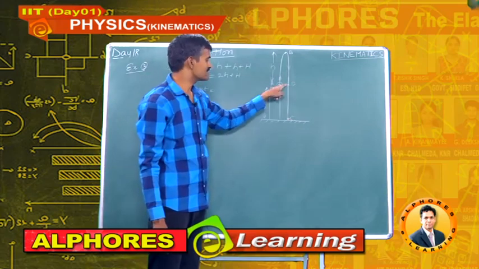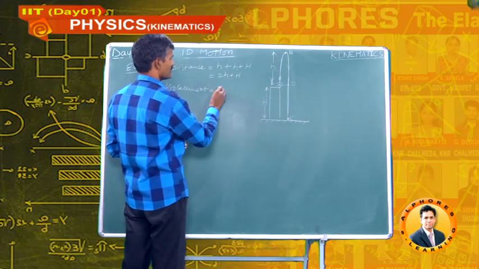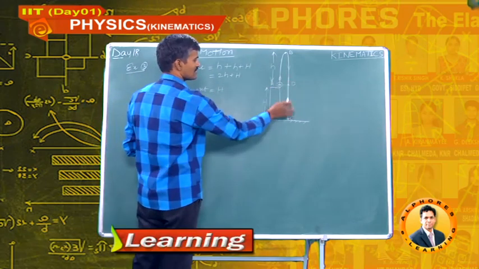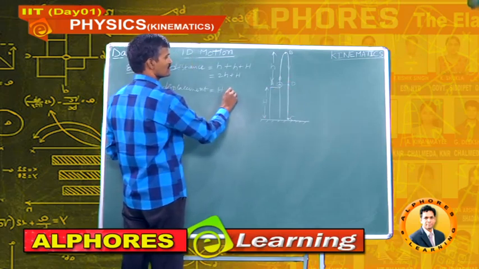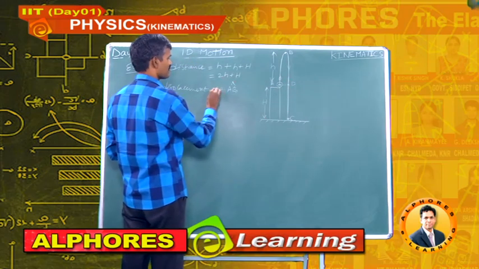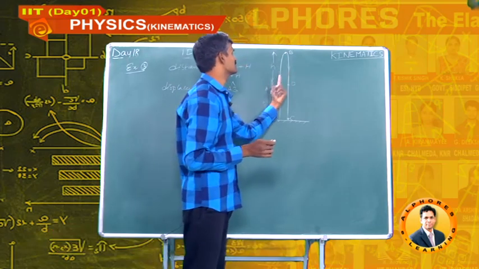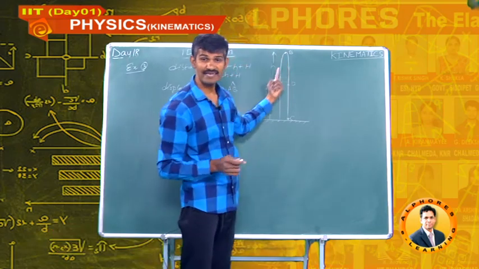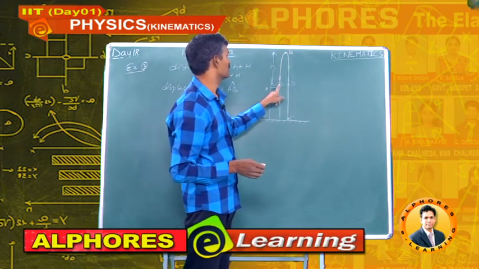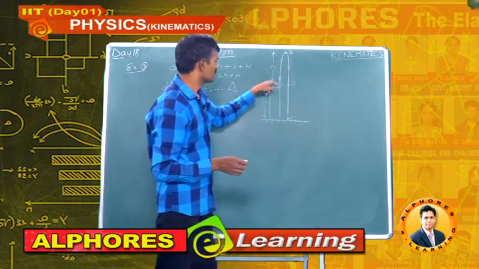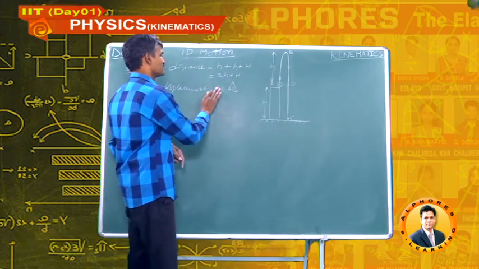From D to C, the displacement can be written as h into minus AB cap. Why minus AB cap? This is the starting direction. It is positive. The starting direction is always taken as positive, so this is plus h or plus AB cap. But the body travels opposite to this initial direction, so that is taken as minus h.